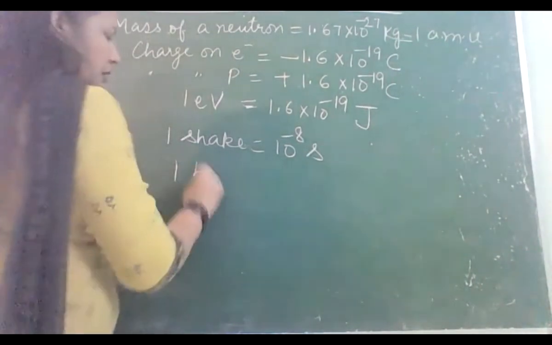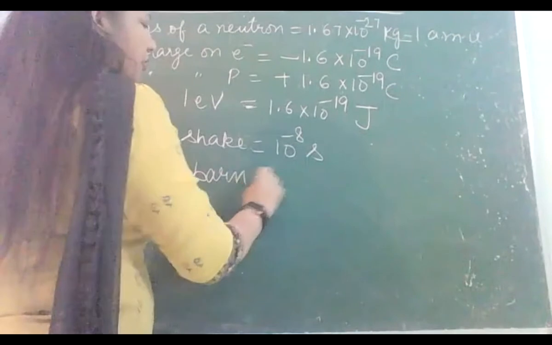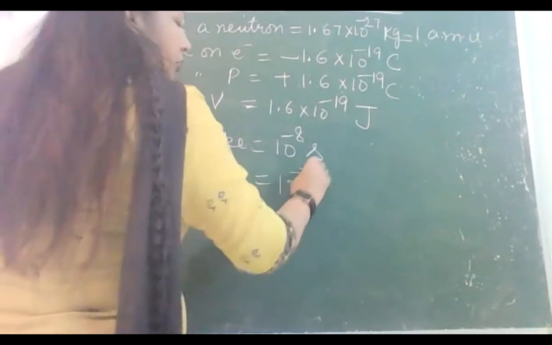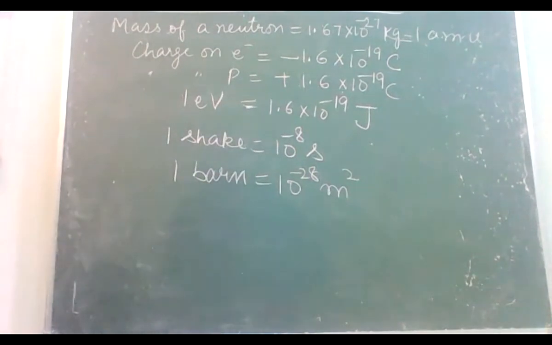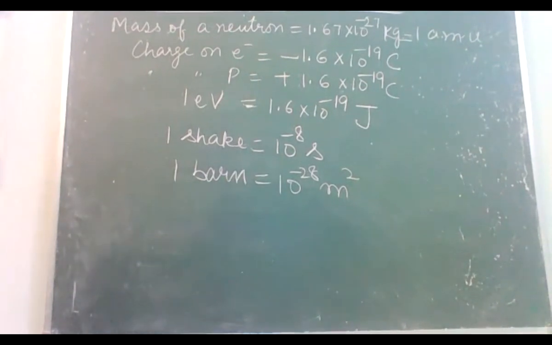One barn, that is a unit for measuring very small areas of nuclear cross sections. So note it down, its value is 10 raised to power minus 28 meter square. One barn, that is 10 raised to power minus 28 meter square.